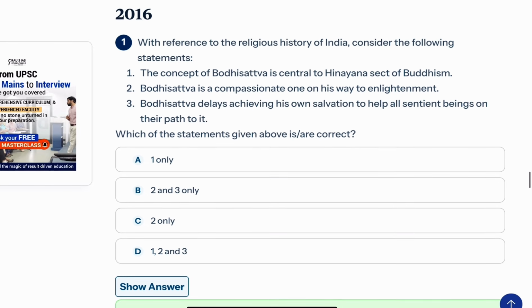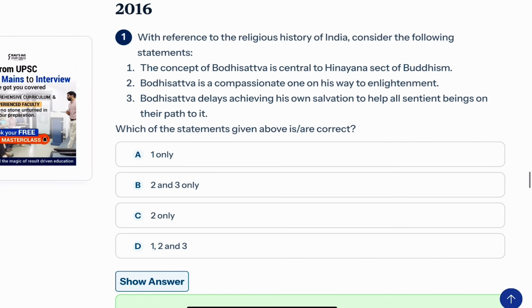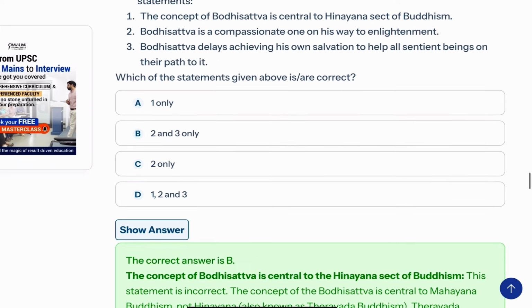So the correct answer is B, that is, Bodhisattva is a compassionate one on his way to enlightenment, and Bodhisattva delays achieving his own salvation to help all sentient beings on their path to it. In your notes, you would have already written that Buddhism is an important part of ancient India and is repeatedly being asked in the UPSC prelims examination. Under that, you have to write Bodhisattva, then Hinayan sect of Buddhism.